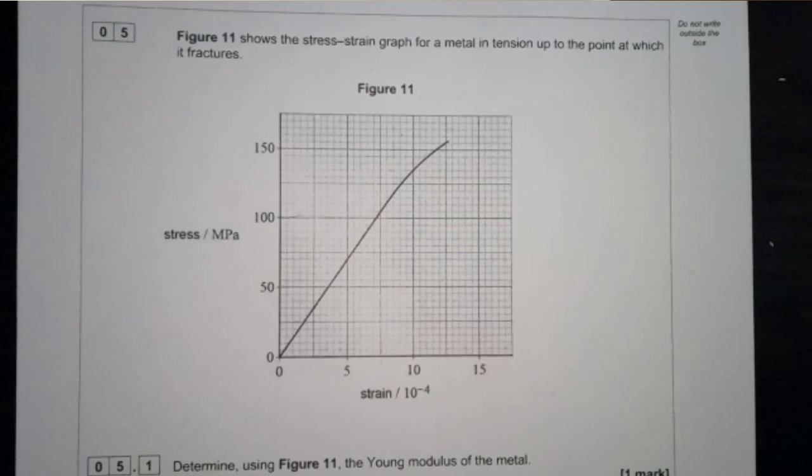I don't have an answer to the question, but 3.4, let's continue. Ooh, 3.4, 4 marks. 3.5, let's go. I can't lie, I'm sort of skipping through the paper because I only need to get 18 marks to pass. Alright, question 5. You've got a graph here, cheeky graph. Determine using figure 11 the Young modulus of the...